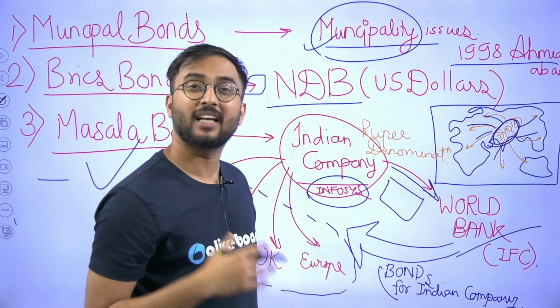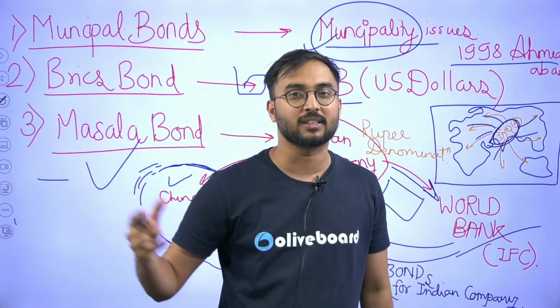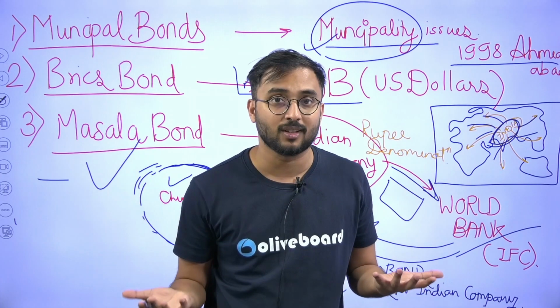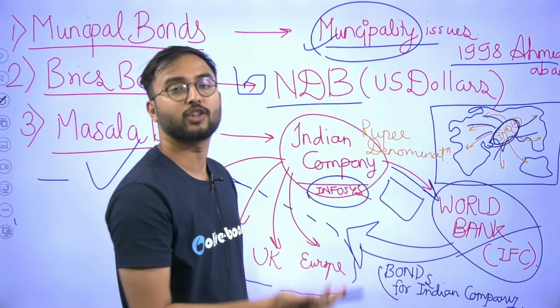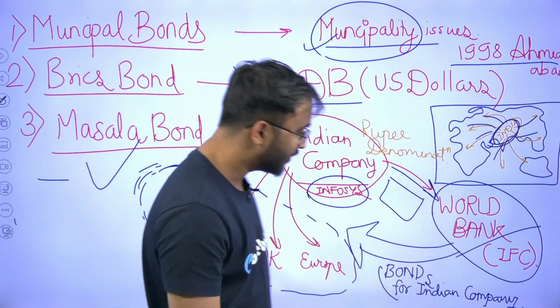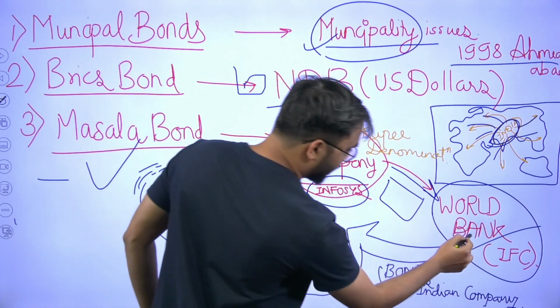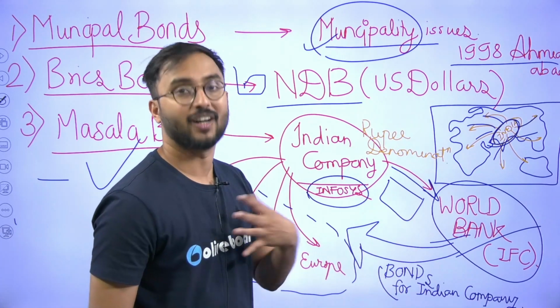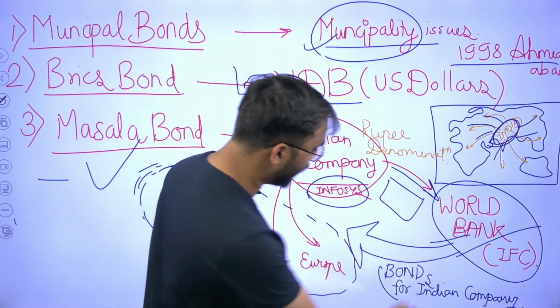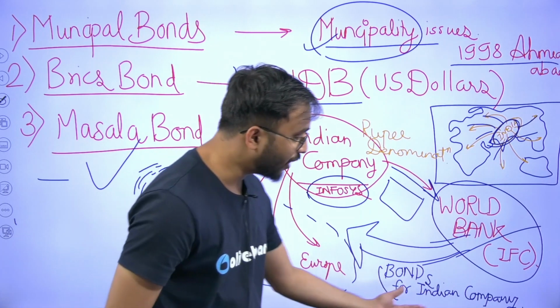But as you all know, there may be some countries like UK, US, they may say that we don't know who Infosys is, right? So therefore, Infosys will go to any of the international financial institutions and tell them that please you subscribe or maybe you give the bond on behalf of us. So therefore, you give the bond for the Indian company.